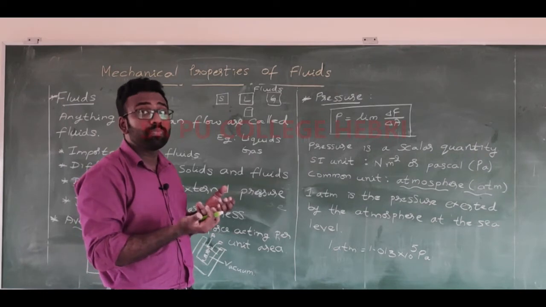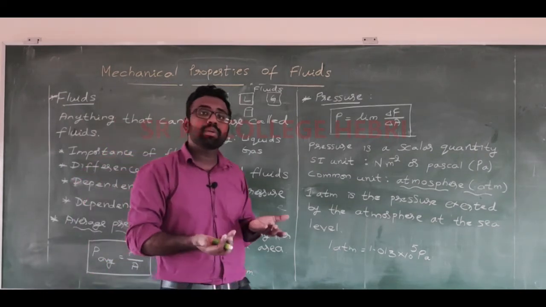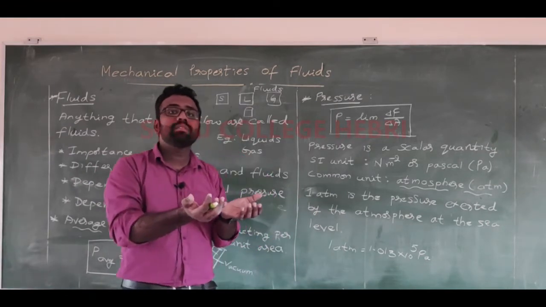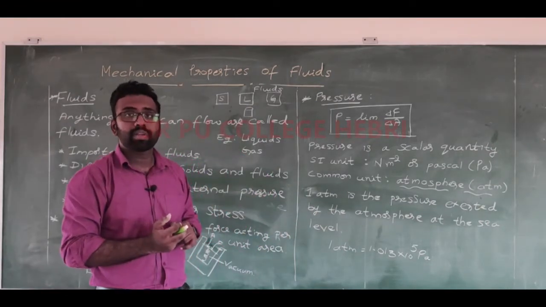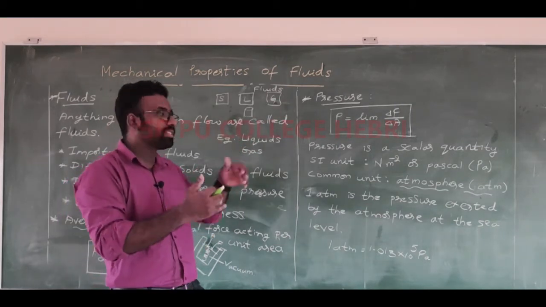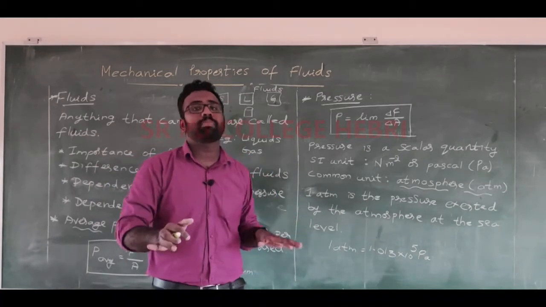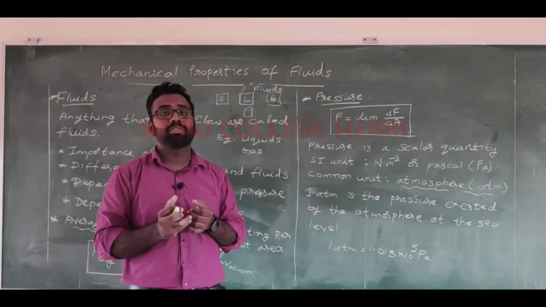What about volume? The volume of a liquid is nothing but the volume of the container in which it is contained. Correct? What about gases? It's very interesting to know about gases. We cannot assign any shape, or any fixed volume.